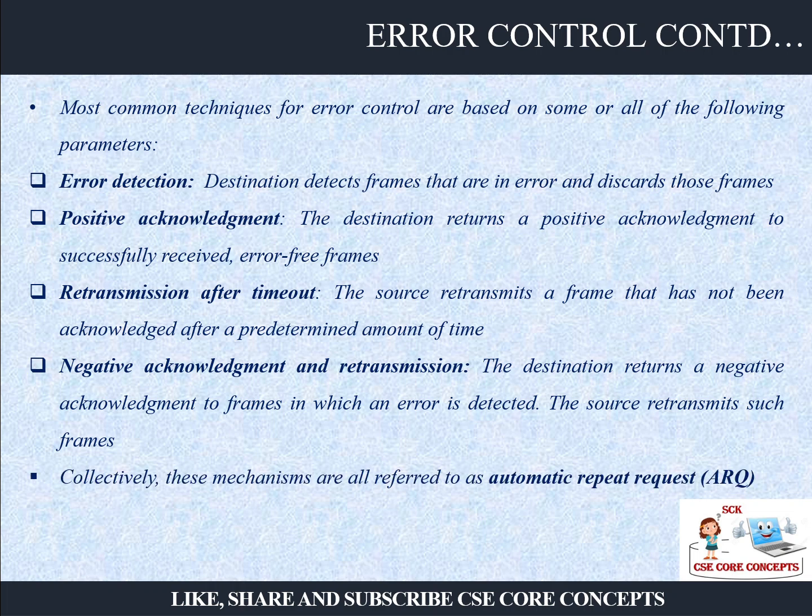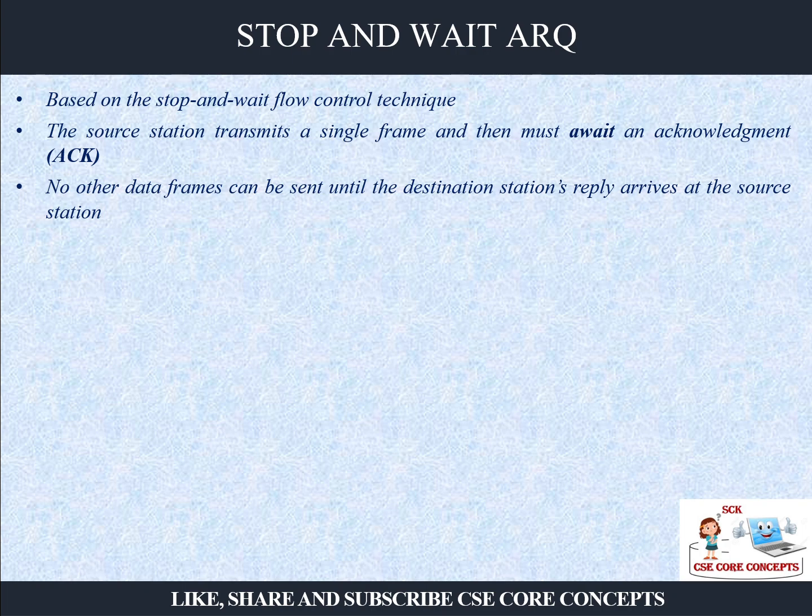These types of mechanisms to control the error, that is positive acknowledgement, retransmission, and negative acknowledgement, are called automatic repeat request. That means you are requesting to repeat the transmission again. For automatic repeat request, there are various techniques and we are going to discuss the stop and wait technique here. This technique is based on your stop and wait flow control.